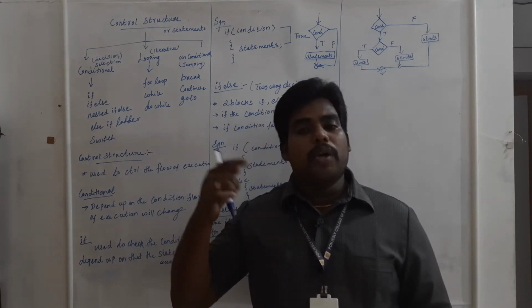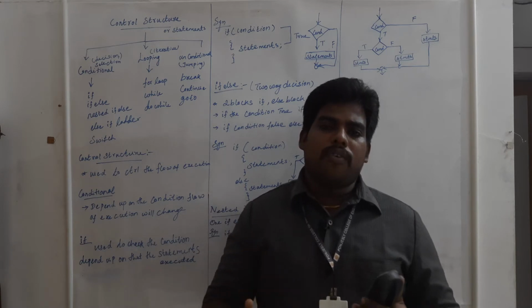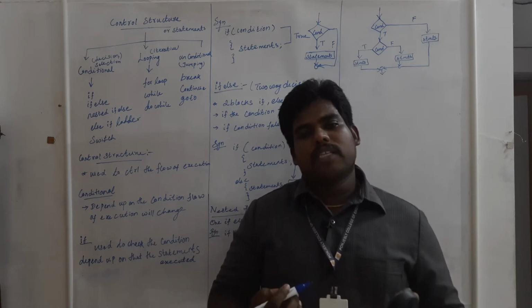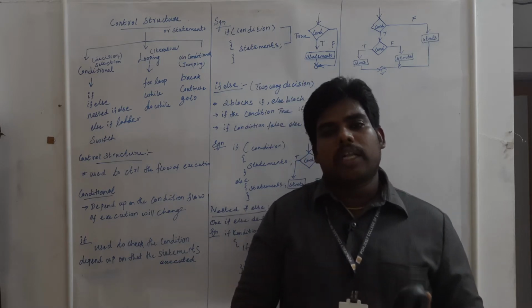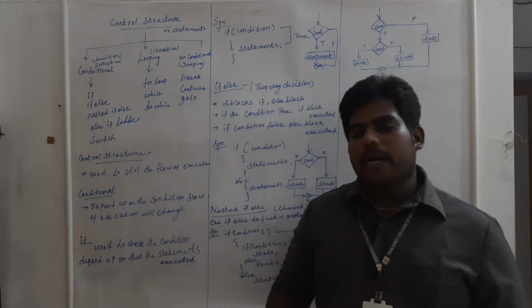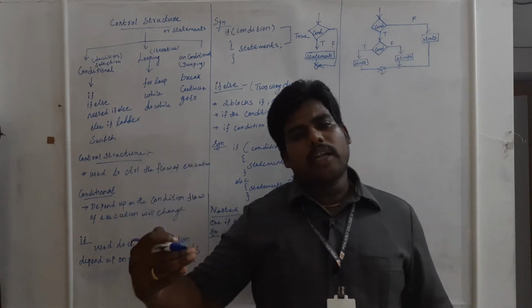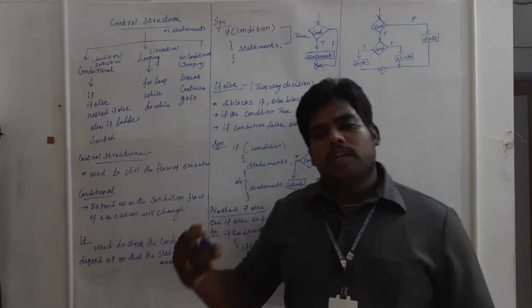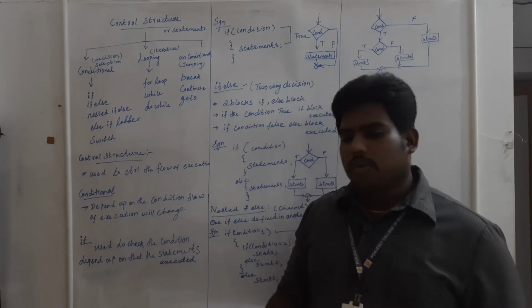There should be one condition, and depending upon that condition, the flow will be determined. Which statement should be executed and which should not is determined by the condition. If the condition is true, certain statements will be executed. If the condition is false, some other statements will be executed.